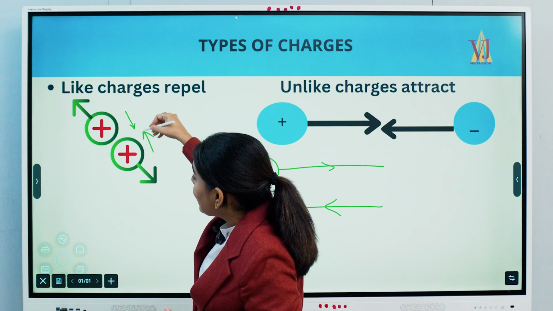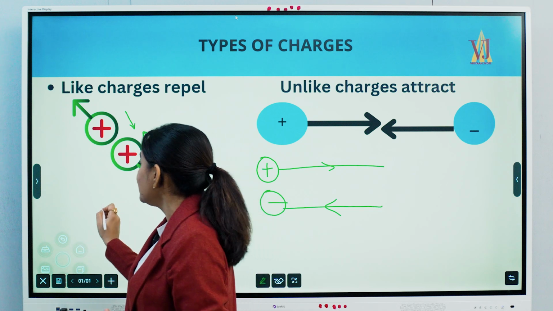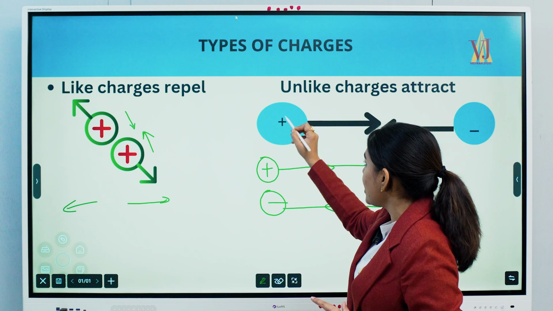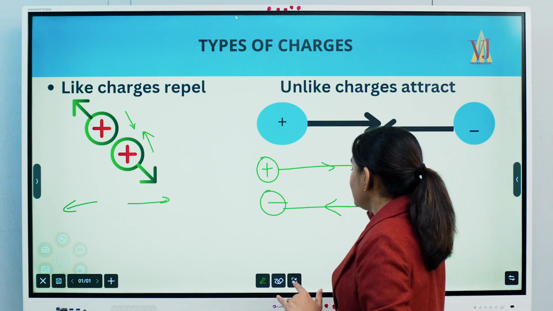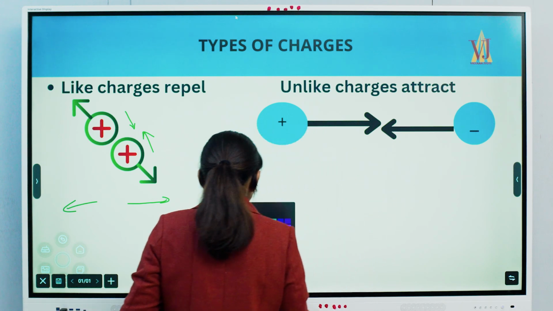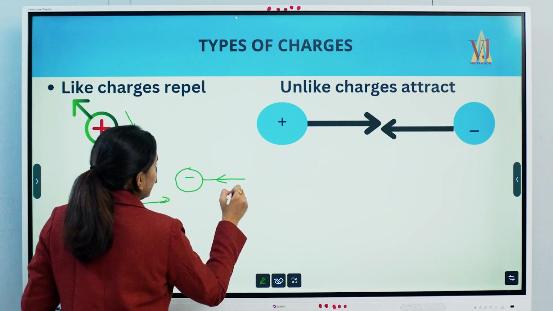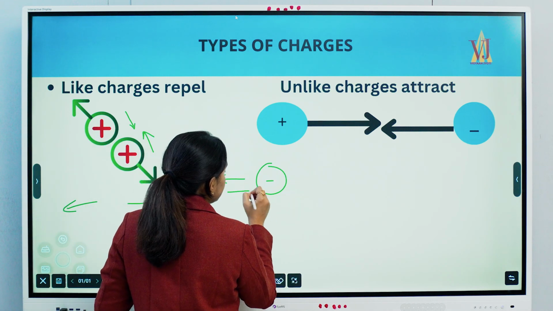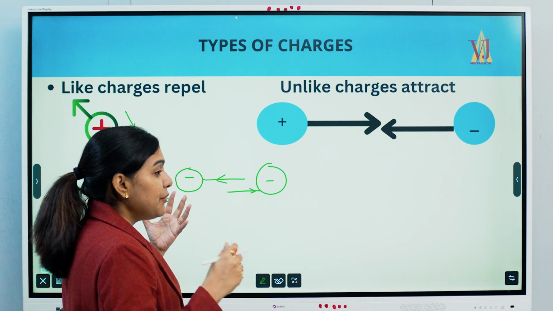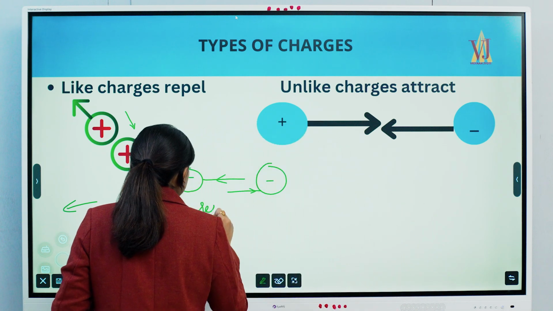Now these are the electric lines of force which are coming, and the reaction of this force is repel. They will repel, okay? But for the unlike charges, what is happening? This positive charged particle and the negative charged particle, now there is a mutuality. What mutuality is there? Okay, I'll just explain it, one second. Why, if I've discussed with positive, then why not with negative? A negative charged particle says it's going inward, and this negative charged particle says here also it's going inward. Now, if you see, these are also running in the opposite direction. Hence, if they are running in the opposite direction, that means there will never be attraction. So in this case also we will say that they will repel.